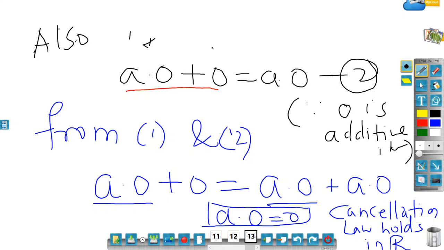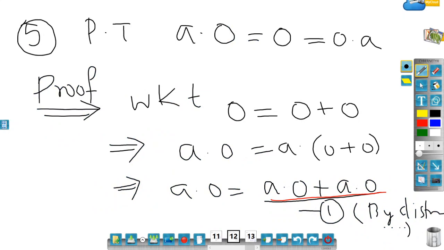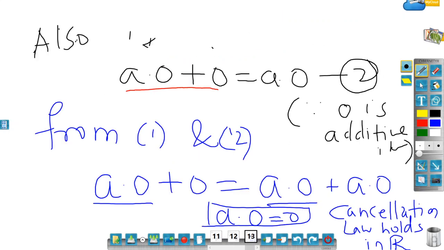Now I have proved that a dot 0 is the same as 0. Similarly, you can prove that 0 dot a is the same as 0. That time you have to multiply on the right-hand side, whereas here I have multiplied a on the left-hand side. So you will get 0 is equal to 0 dot a. I am keeping this as an exercise, so I am not proving this. Okay.